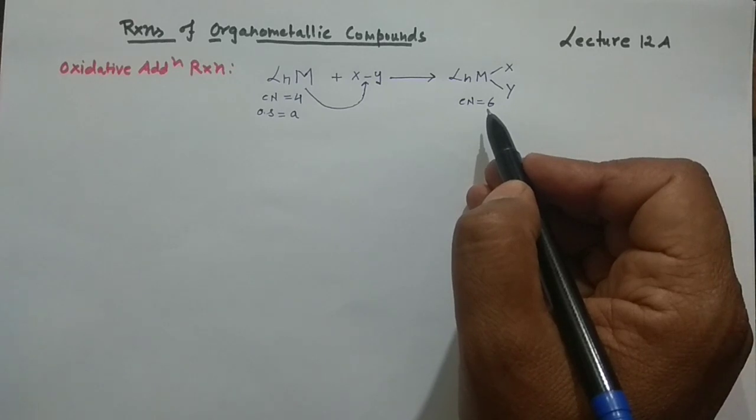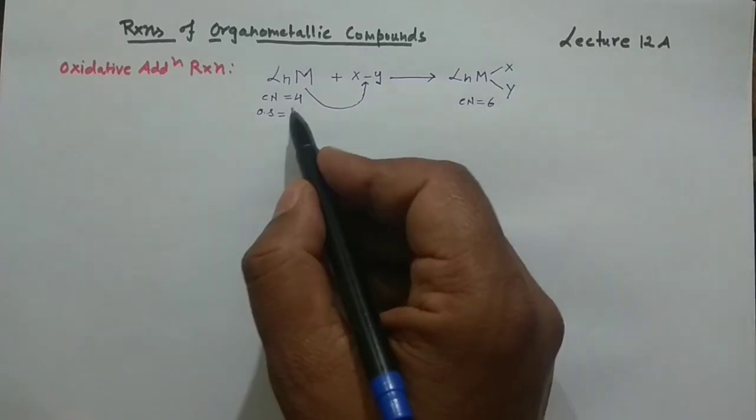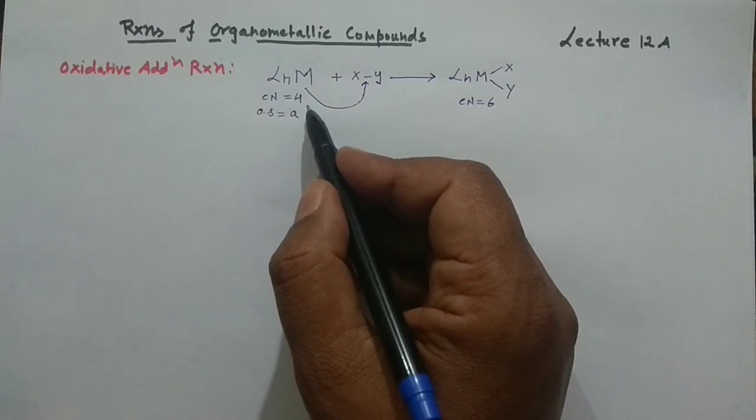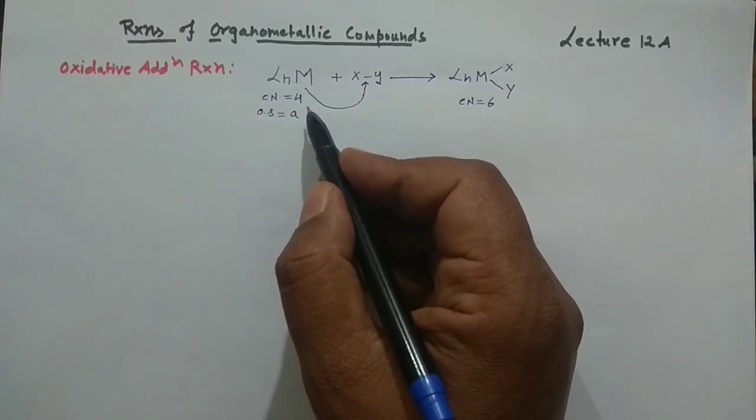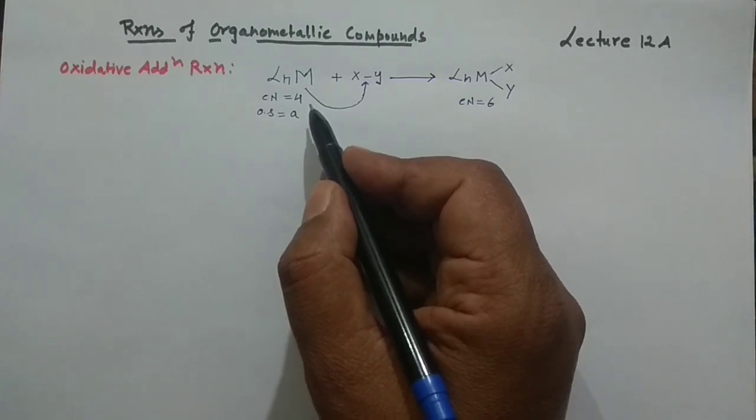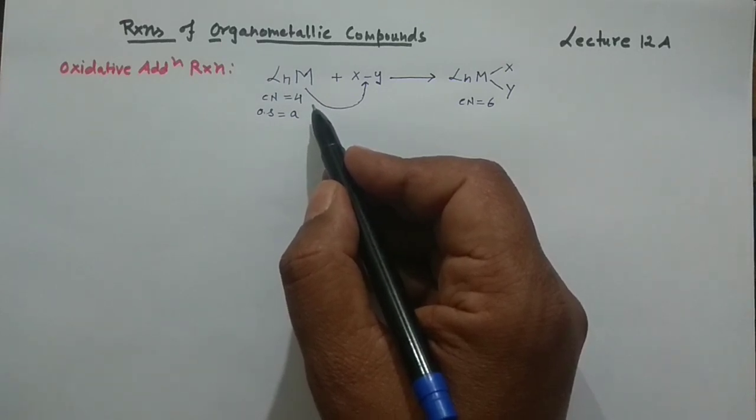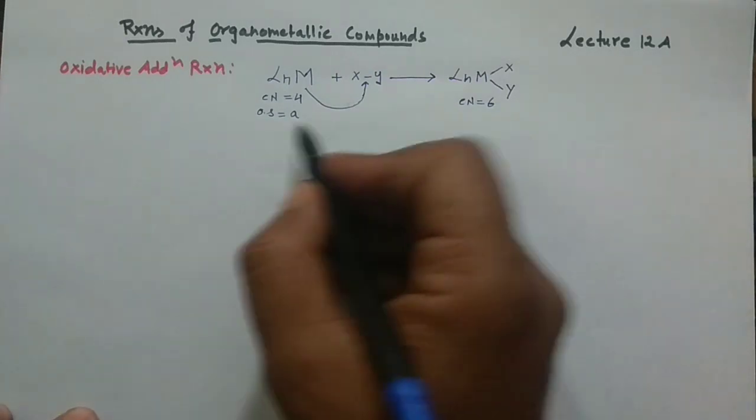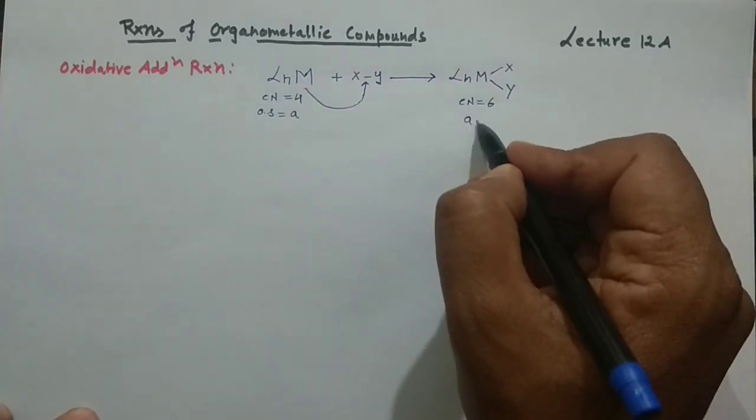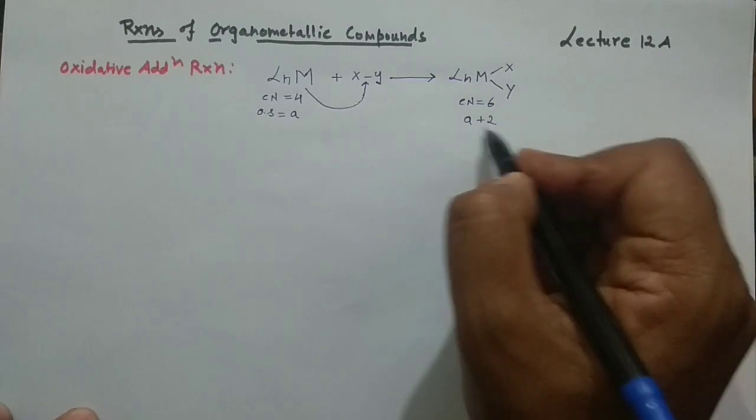But in certain cases you may observe no change in the oxidation state, or no change in the coordination number during this oxidative addition reaction, and we will discuss those reactions also. Generally in oxidative coupling reactions, the coordination number remains unchanged. And the oxidation state, if it is A here, then it would be A plus 2 in that case.